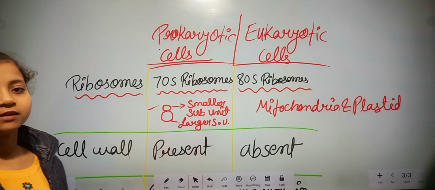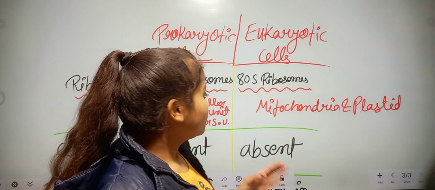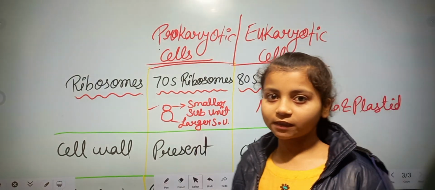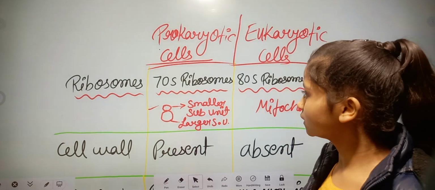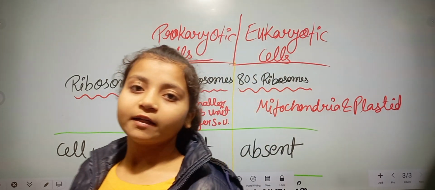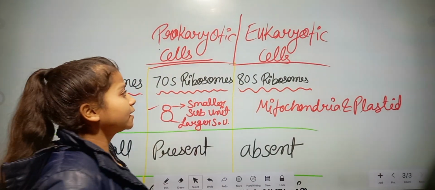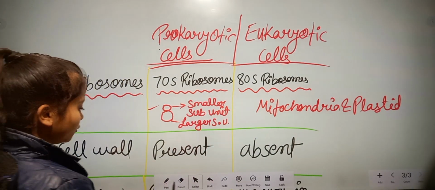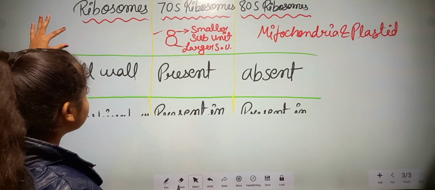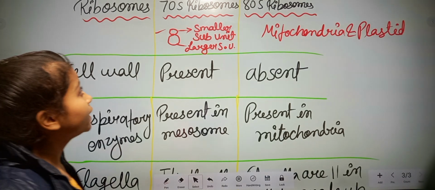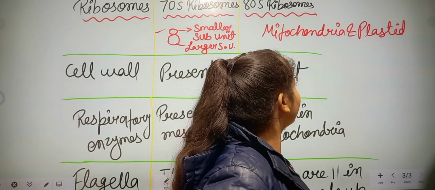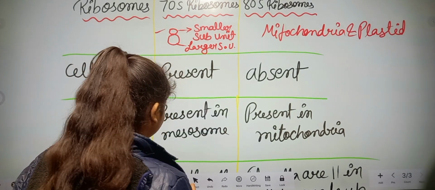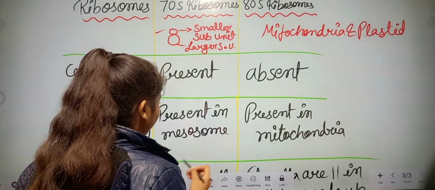And what is a ribosome? A ribosome is a cell organelle which is found in both prokaryotic and eukaryotic cells, but prokaryotic cells have 70S ribosomes, and eukaryotic cells have 80S ribosomes. Next one is the cell wall. We know that in prokaryotic cells the cell wall is present and in eukaryotic cells the cell wall is absent, except there is one exception.